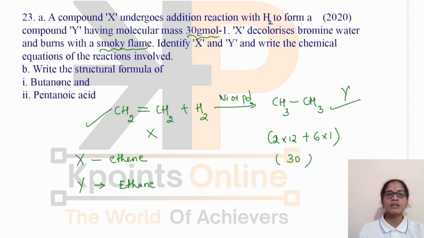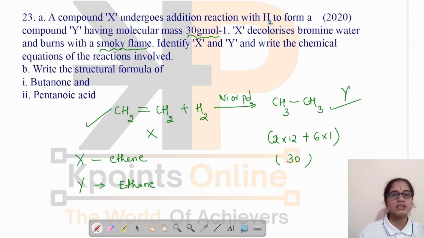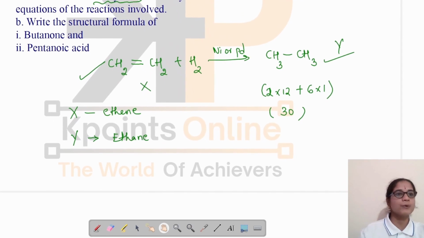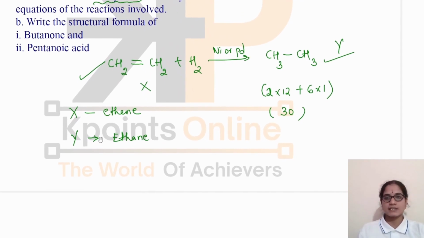Okay. Then the question B is, write the structural formula of butanone and pentanoic acid. For writing the structural formula, first we have to know how many carbon atoms are there in this compound. Yes, in butanone, it is clear that there are 4 carbon atoms. And also we have to identify the functional group. That is one given here. Means ketone is present.